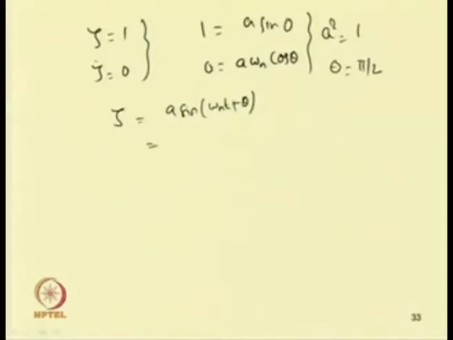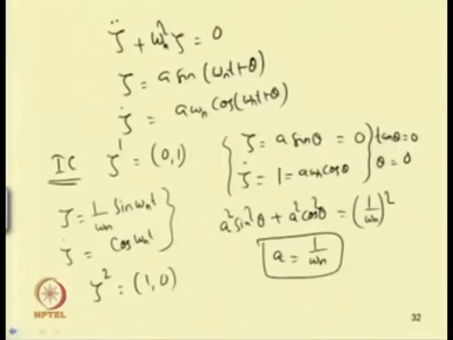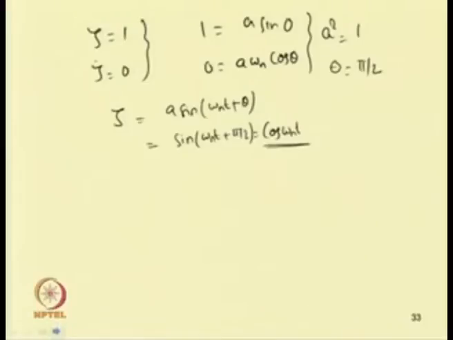So, a equal to 1. This becomes sin(omega n t plus pi by 2), which is cos omega n t. So, the two fundamental sets of solutions: one becomes cos omega n t and the other becomes 1 by omega n sin omega n t. So, we have obtained two fundamental sets of solution: one is 1 by omega n sin omega n t and the other one is cos omega n t.